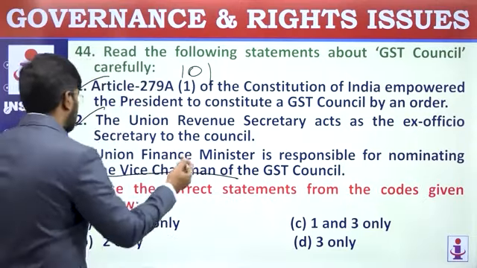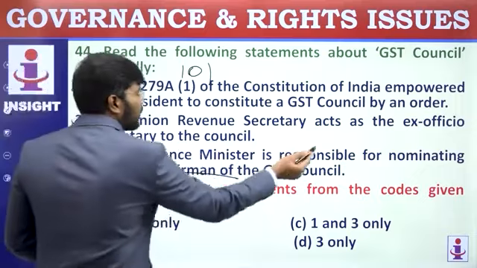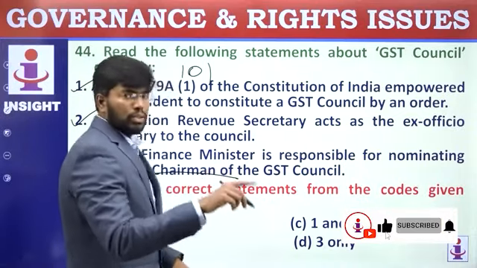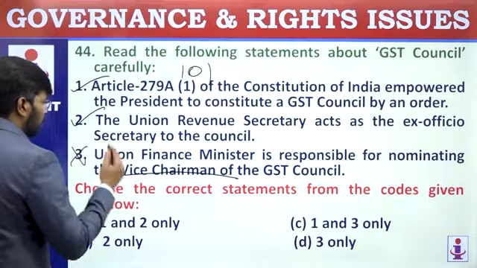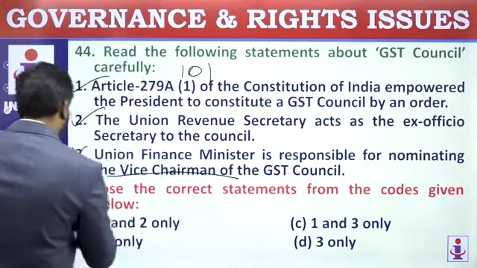So, this third statement is wrong. He is not going to nominate. The ministers among themselves will choose who is the chairman and what will be his term. So, third statement is wrong. 1 and 2 are correct. They are asking for correct statements, so go for 1 and 2 only.